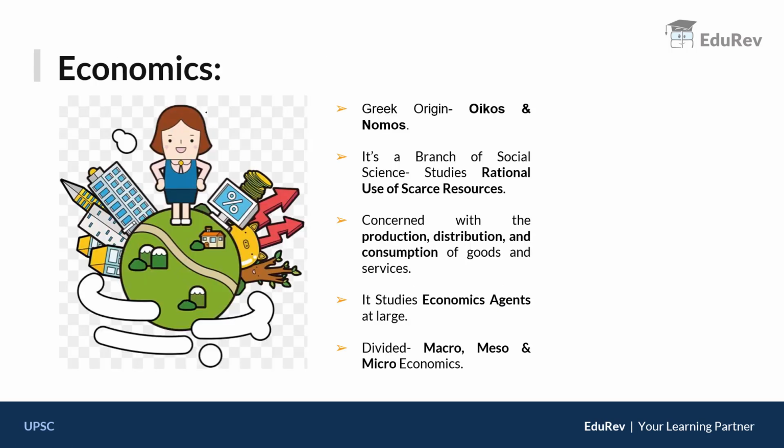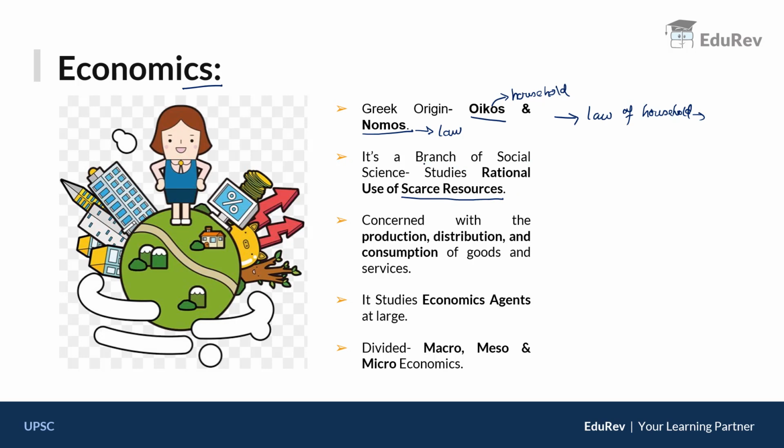First and foremost, let us understand what is economics. Economics is a Greek word which comprises of two words oikos and nomos. Oikos means a household, which is the smallest unit of an economy, and nomos means a law. So together economics is the law of household. So for what purpose? For managing the scarce resources.